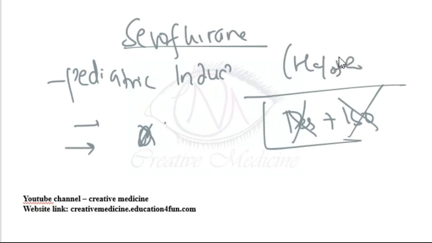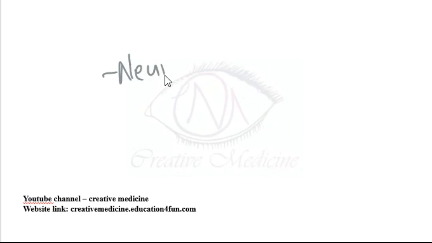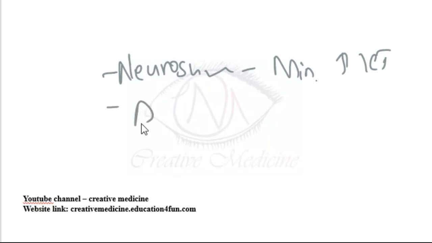Sevoflurane is also the agent of choice for hepatic patients because it causes minimum decrease in hepatic blood flow and there is no risk of hepatotoxicity. Sevoflurane is the agent of choice for neurosurgery because it causes minimum increase in intracranial tension. Sevoflurane is the agent of choice for asthmatics because of its maximum bronchodilation.